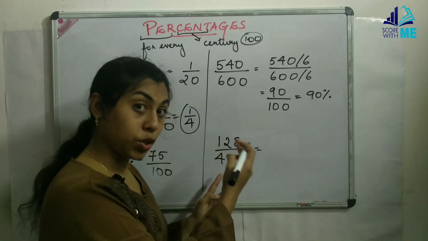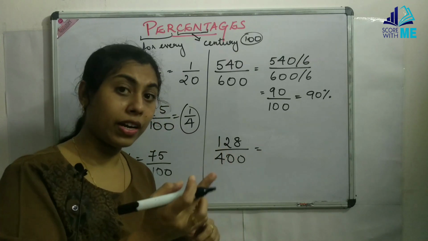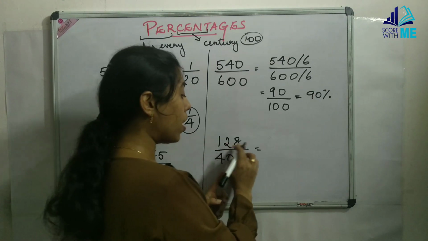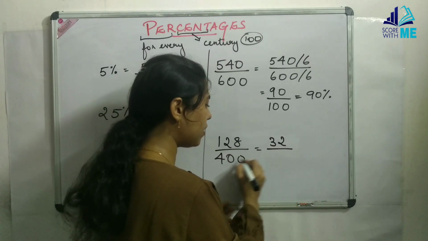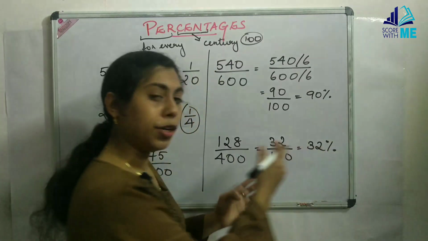This 400 has to be divided by 4, and if I have to divide the denominator by 4, definitely the numerator also has to be divided by 4. So 128 by 4 will give me 4 3s are 12, 4 2s are 8, that is 32 in the numerator and 100 in the denominator. That means this is simply 32%.